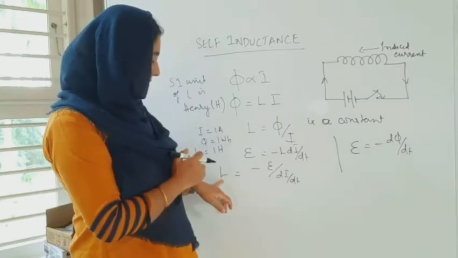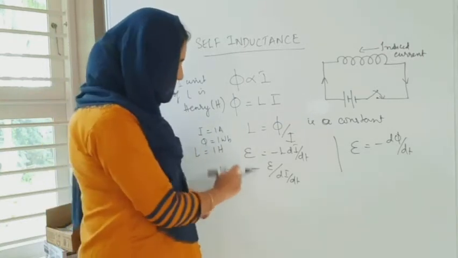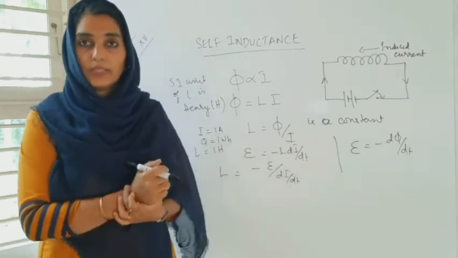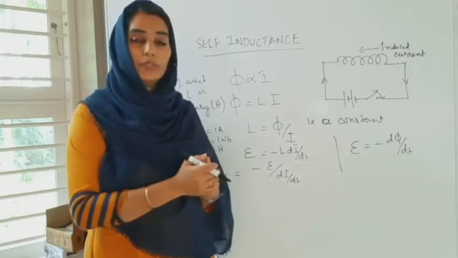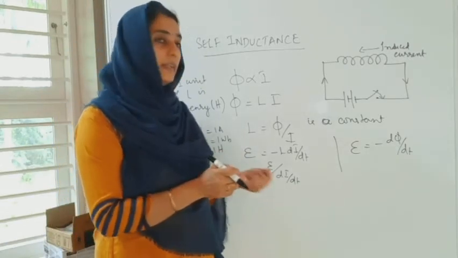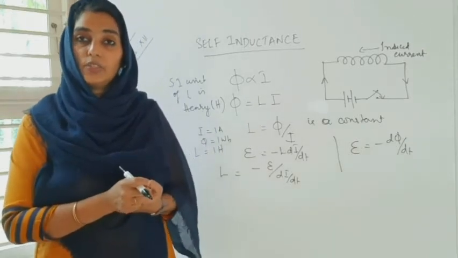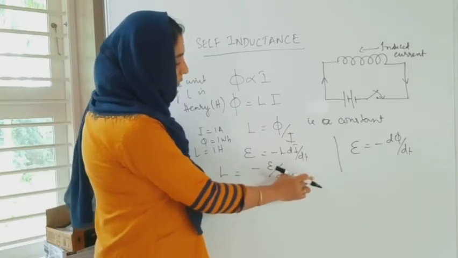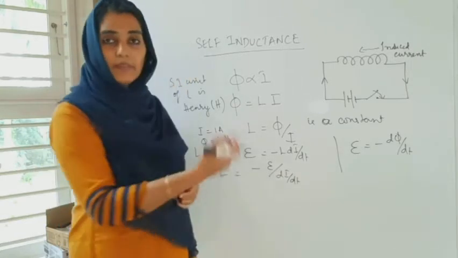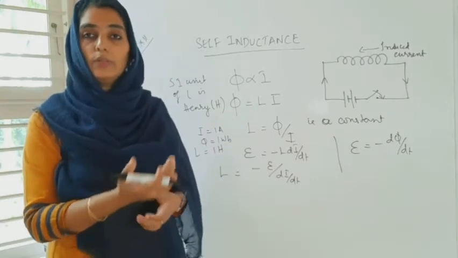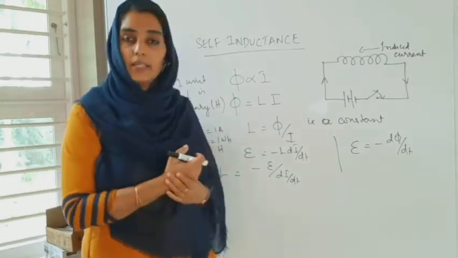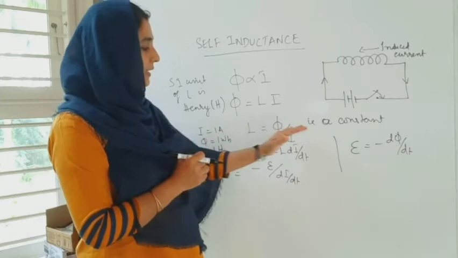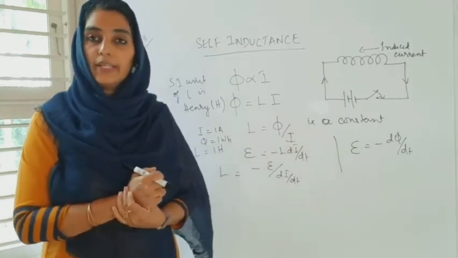So the self-inductance of a coil will be equal to 1 Henry when the back EMF, or opposing EMF, produced in a coil is 1 volt when there is a unit rate of change of current through that coil. Or you can also say that when di by dt is equal to 1, L is equal to minus epsilon. So it is numerically equal to the EMF produced in a coil when there is a unit rate of change of current in a coil. Also, you can link it with the magnetic flux when a unit current flows through the coil.